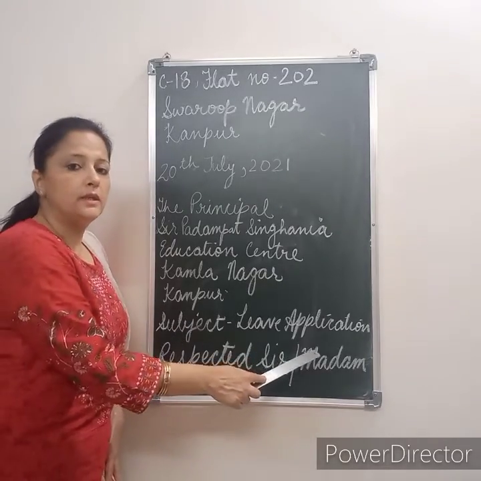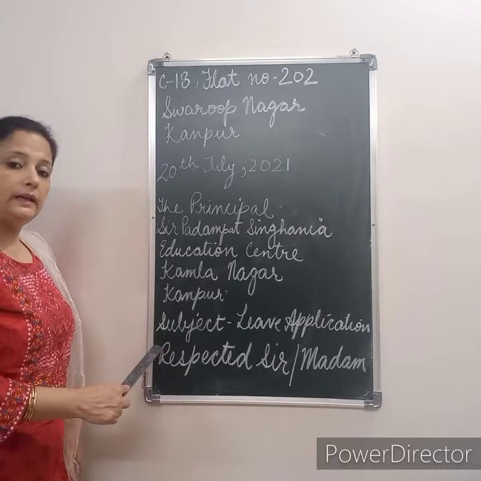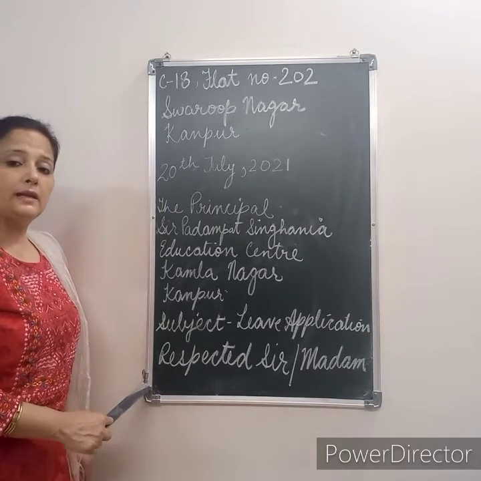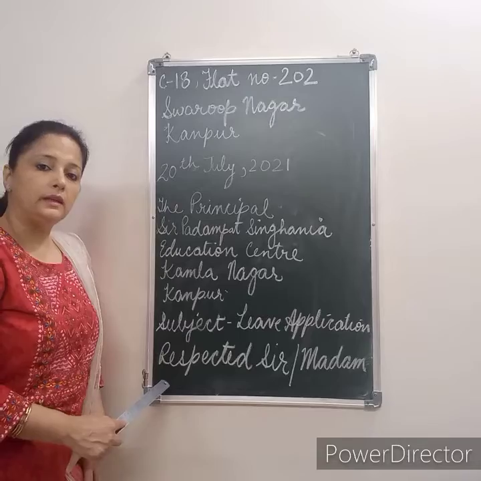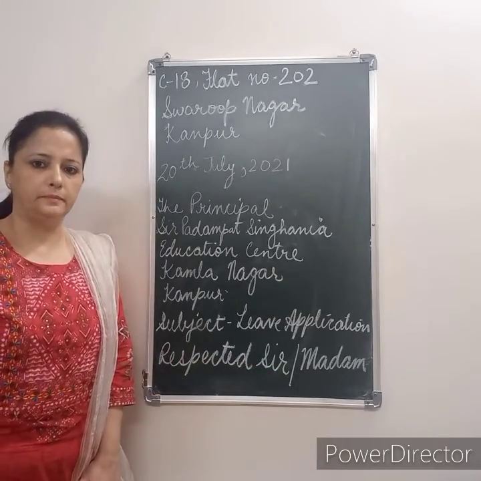Then comes the subject. The subject will include leave application. Again, we leave a line and write the salutation. The salutation includes respected sir or respected madam.